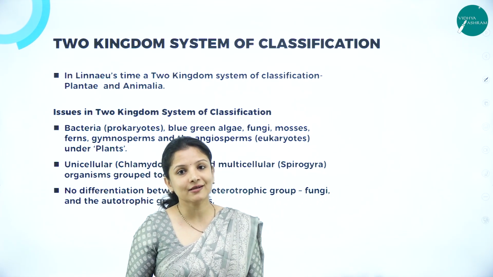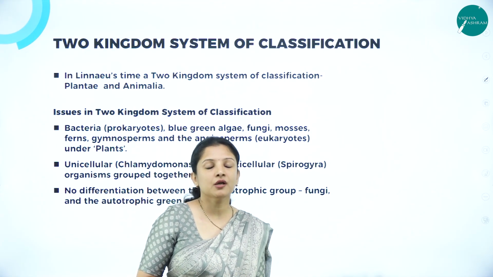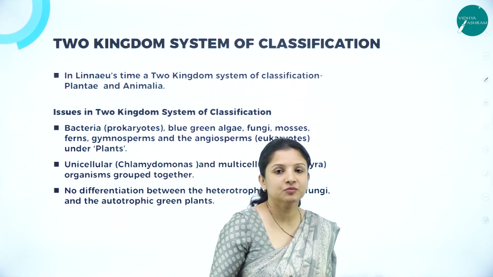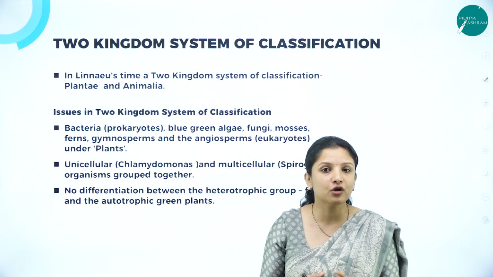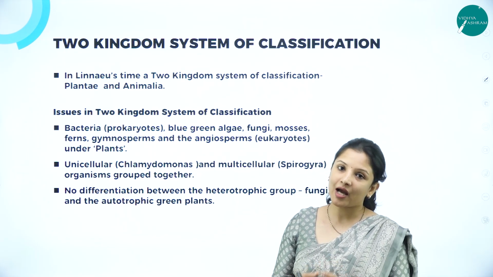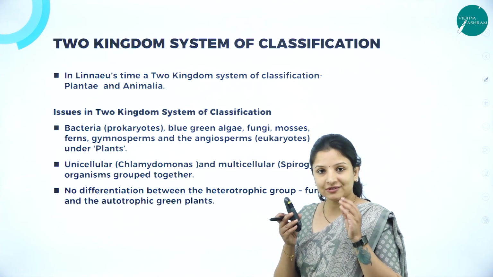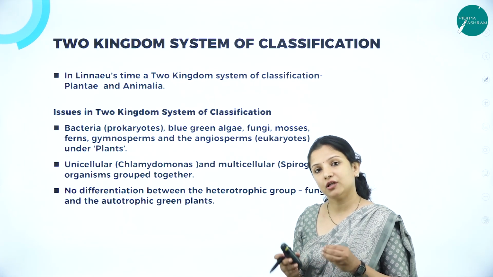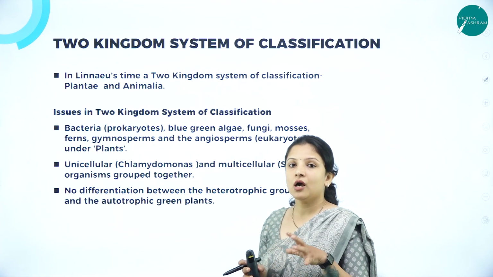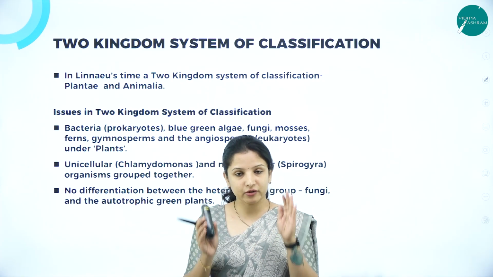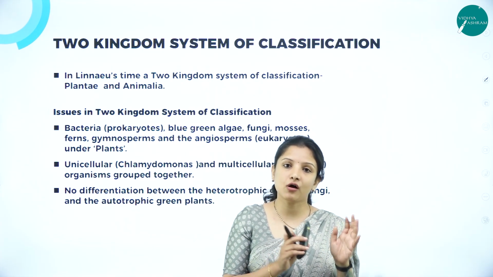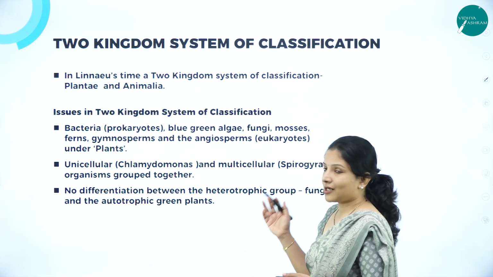So we all know that classification is nothing but grouping of organisms based on some of the observable morphological characteristics in them. When you look at an organism, you see the characteristics in it. So based on how the organisms look, you classify them. That is classification.